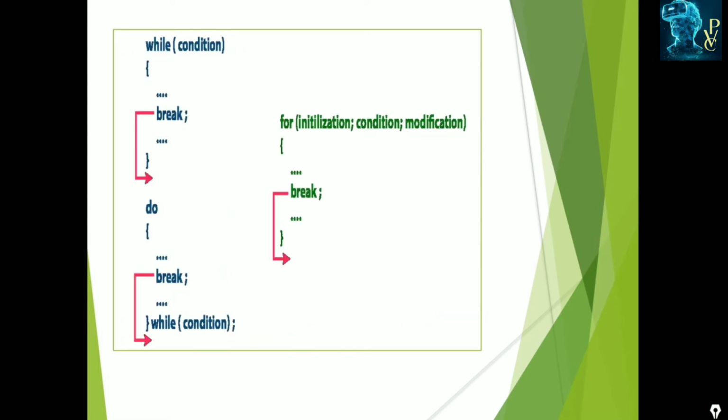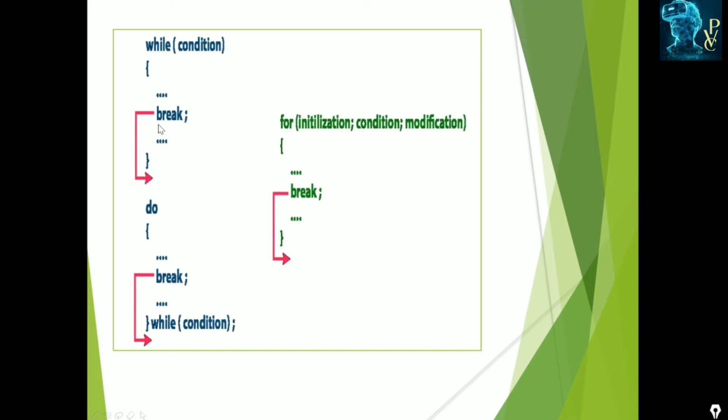This is an example of how it works. This is the while loop: while condition, open brace, and a number of statements. When we use break in the middle of the statements, it terminates the loop and control passes out of the loop. This is the closing of the loop.